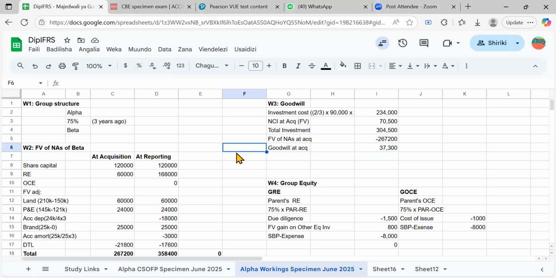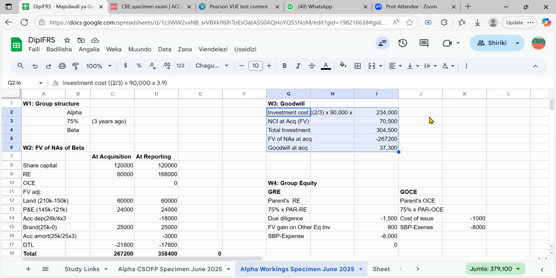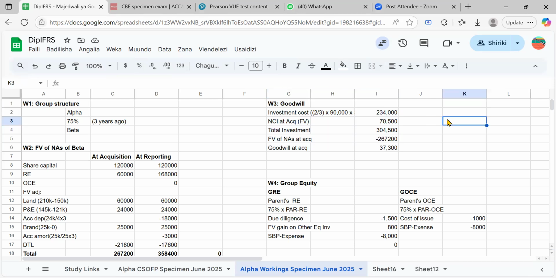So when you see this goodwill, I usually tell people, and this is usually not stated, but this is the case. When you do this, it doesn't come out of the blue. You can just put it in double entry. This means credit investment cost, right? By how much? 234, it's here.